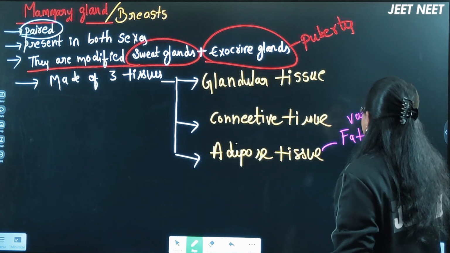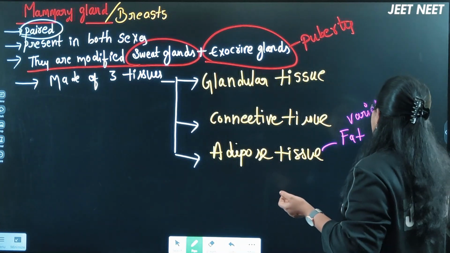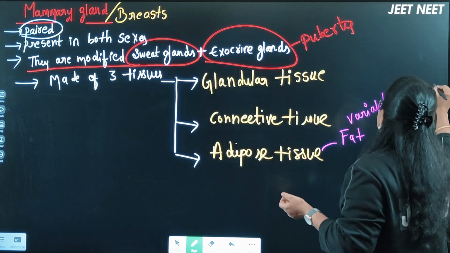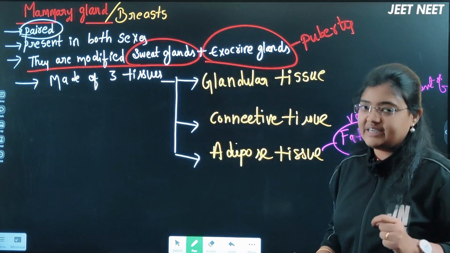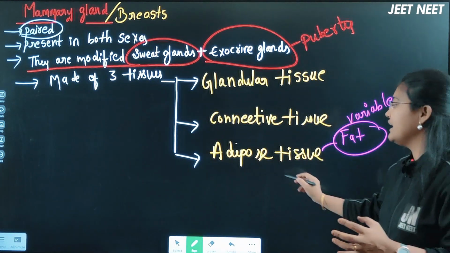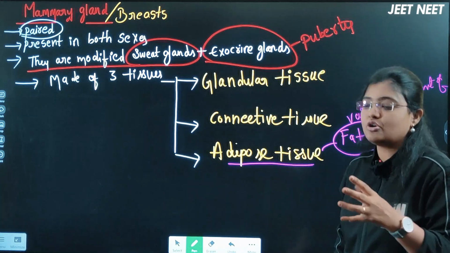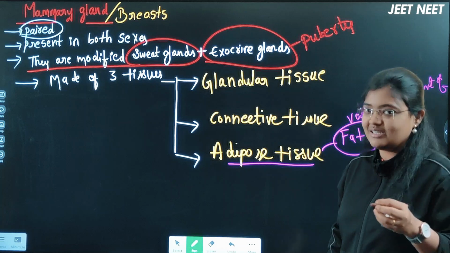Why has NCERT given this point? Because adipose tissue is a fat storage tissue, and it will decrease or increase based on the storage of fat. The breast size increases and decreases accordingly.